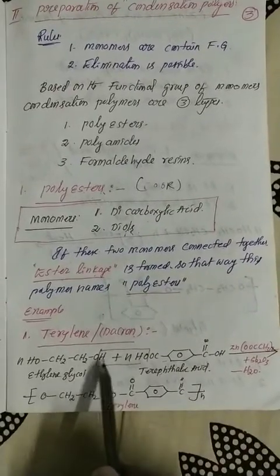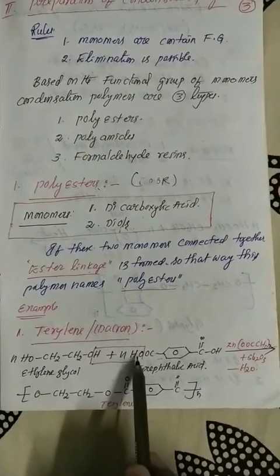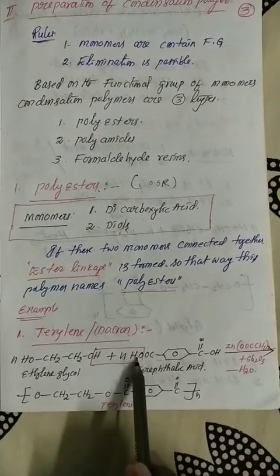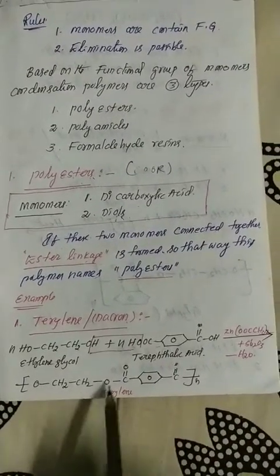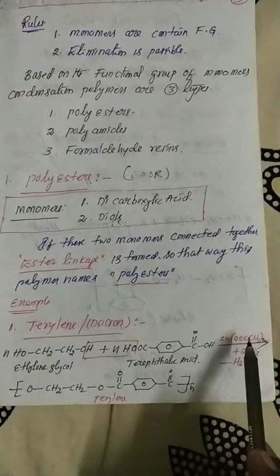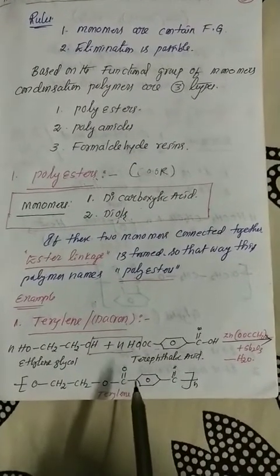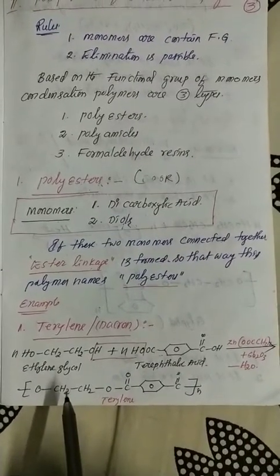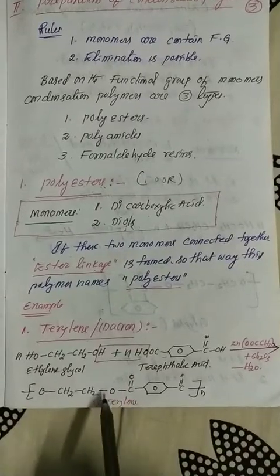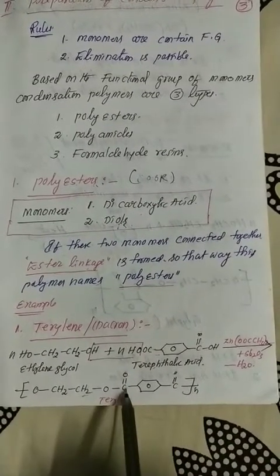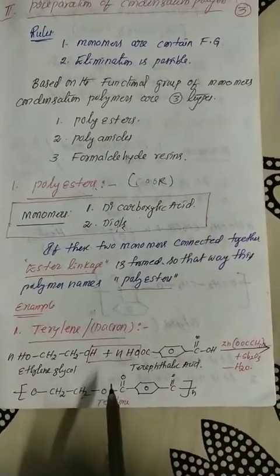I already told you, if these two monomers are connected together, a water molecule is removed: the OH group from the carboxylic acid and the H from the alcohol group. Immediately after the removal of the water molecule, a polymer is formed. This polymer's name is polyester. What is the reason? The COOR group. R is nothing but an alkyl group. So after removal of the water molecule, ester linkage is formed.